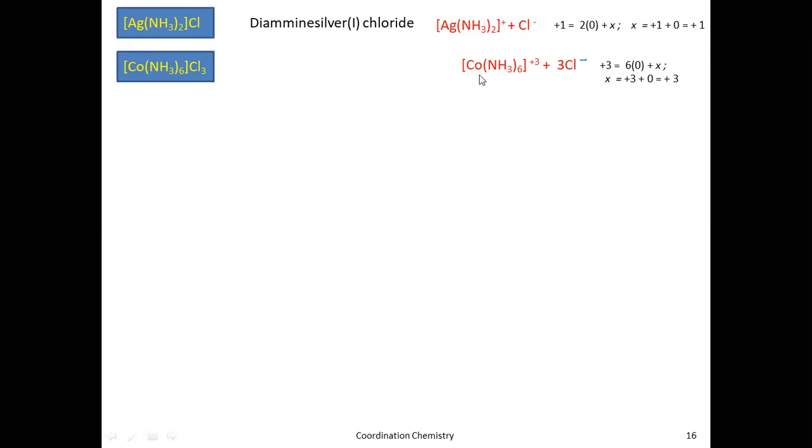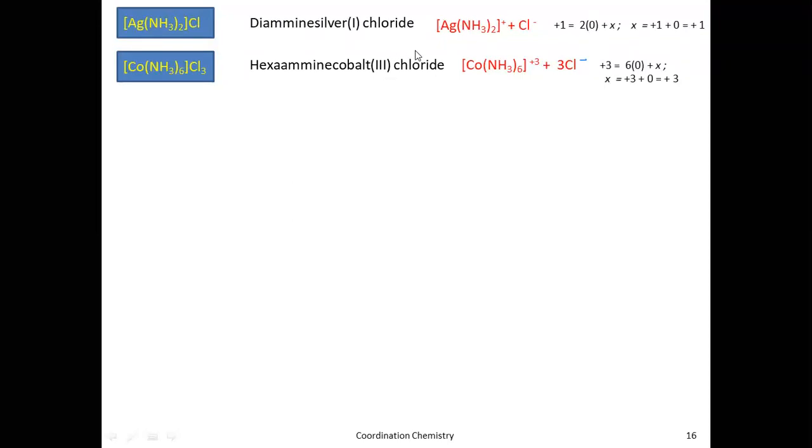Now plus 3 is the charge of the central metal atom, that is cobalt. Since it is a positively charged central metal atom, we write the name as it is. So the name will be: how many ammonia molecules are there? 6. So you have to use hexa. This is ammonia, amine, cobalt. What is the charge? 3. Indicate it in Roman numerals, III. No space here. This is a cation. After writing the whole coordination sphere, it is a cation. While naming the coordination sphere, there should not be space from here till here. See, till here there is no space.